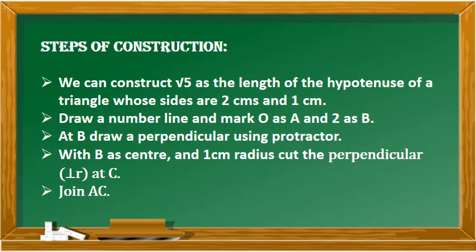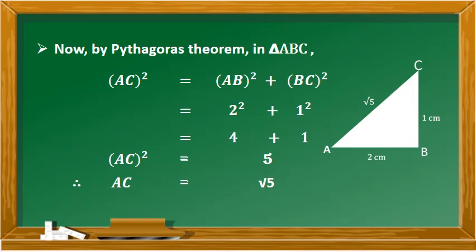Steps of construction. To construct square root of 5 on the number line, we take root 5 as the length of the hypotenuse of a triangle whose sides are 2 centimeters and 1 centimeter. First, draw a number line and mark 0 as A and 2 as B. At B, draw a perpendicular using a protractor. With B as center and 1 centimeter radius, cut the perpendicular at C. Now join AC. The triangle formed on the number line is triangle ABC.